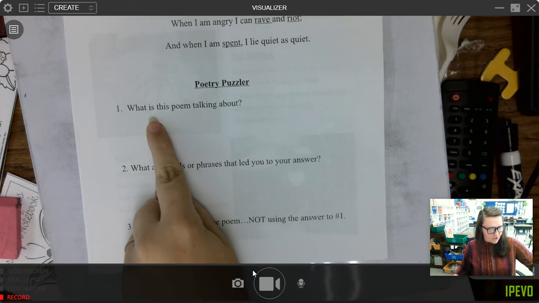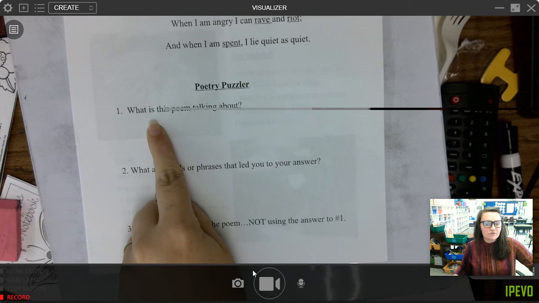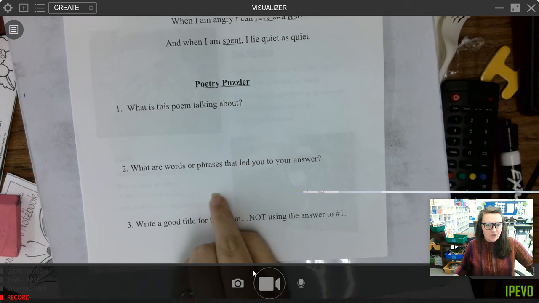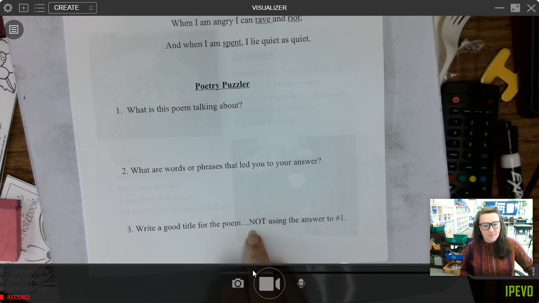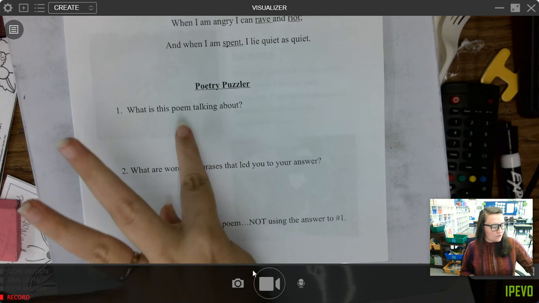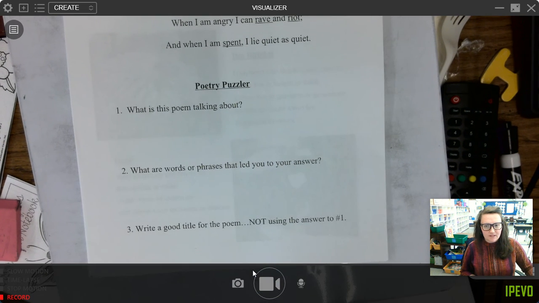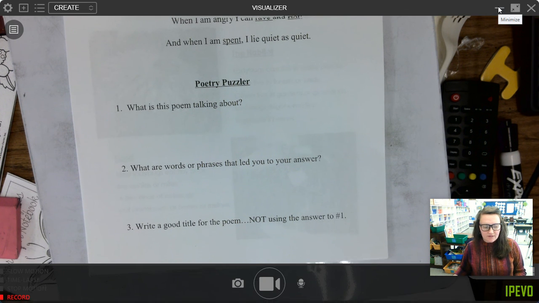So what is the poem talking about? We decided it was talking about the wind. Number 2, what are words and phrases that led you to your answer? I kind of showed you some a little bit. Number 3, write a good title for the poem, but not using the answer to number 1. So besides wind, what other name for the poem could this be? Okay, so I want you guys to think about that and answer these